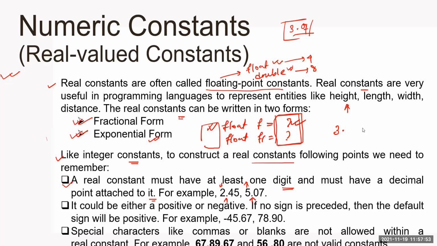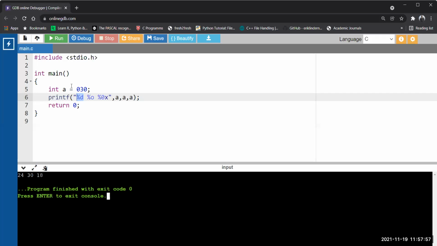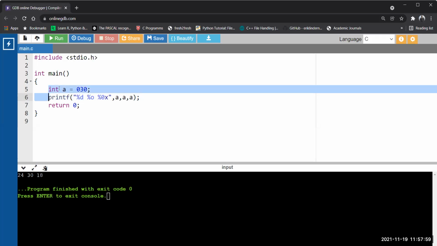So now let us see it in the compiler as well. This type of value needs a float data type. So let us take a float data type and I'm writing 3 point. Give a semicolon. Let us compile. See, no error. This is the minimum requirement: one digit followed by one decimal point.